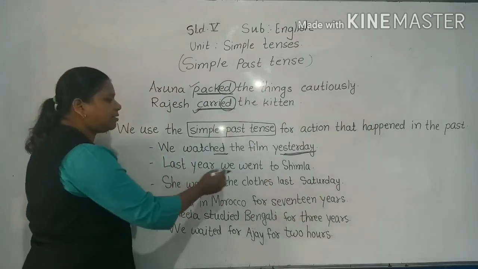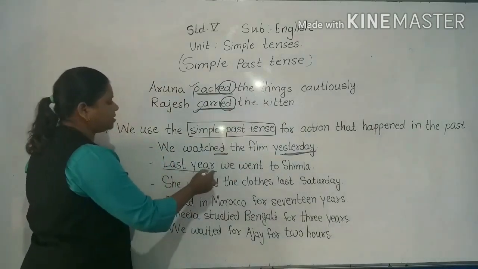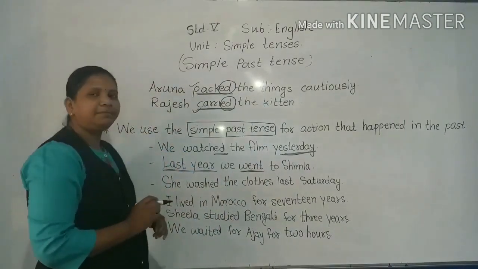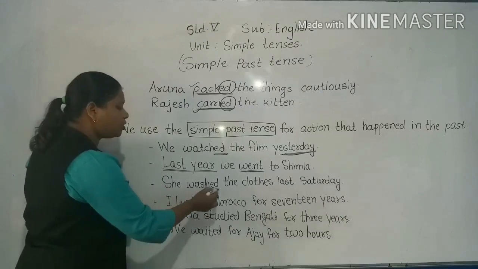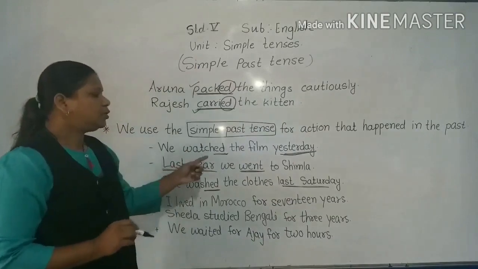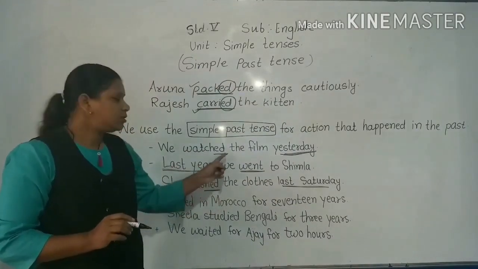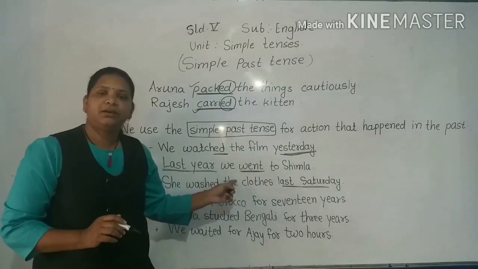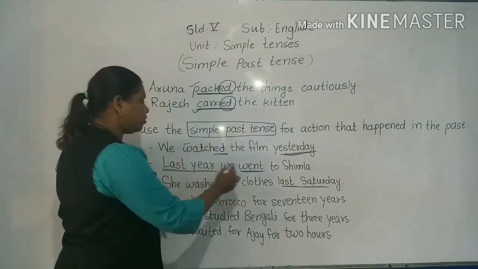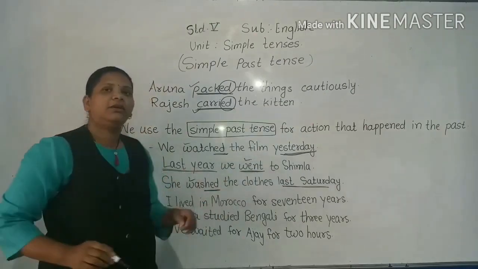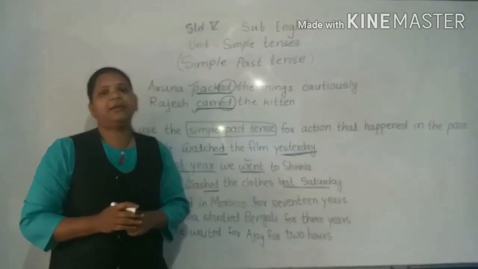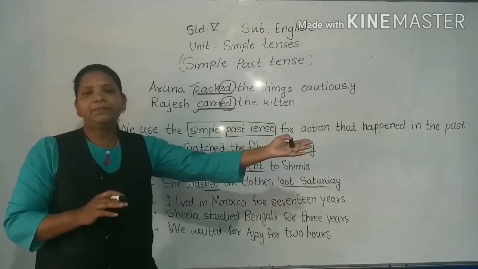Last year we went to Shimla. She washed the clothes last Saturday. By seeing these examples, these sentences express that an action of watching, going and washing, these actions started and finished at a specific time in the past. Are you getting me?